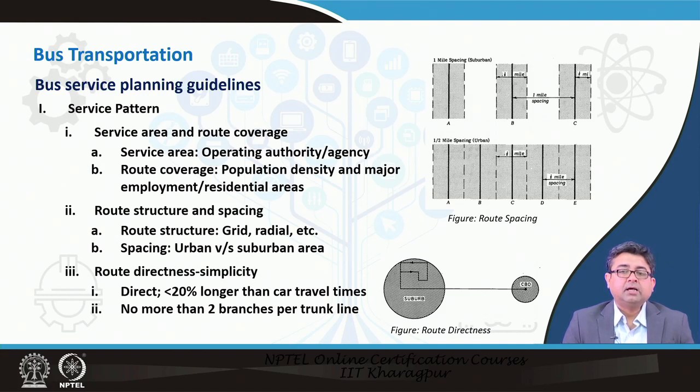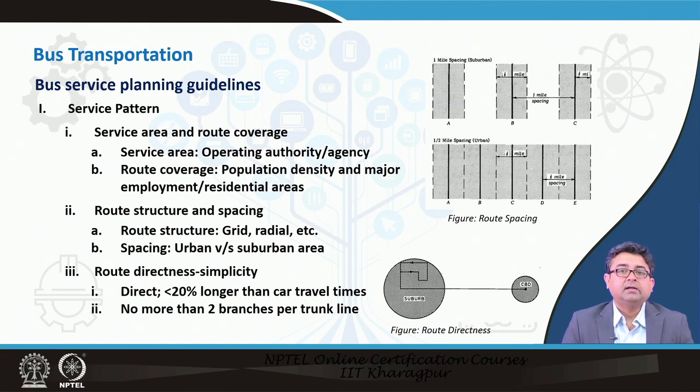So, there is a leeway that is given that 20% higher travel times can be there on the bus, but anything more than 20% usually you would see that people shift towards using their own private vehicles or cars. Also simplicity in the sense no more than 2 branches per trunk line. So, if you have a trunk and feeder system, do not make it so complex that each of the feeder systems have multiple branches again. So, no more than 2 branches per trunk line is advised.